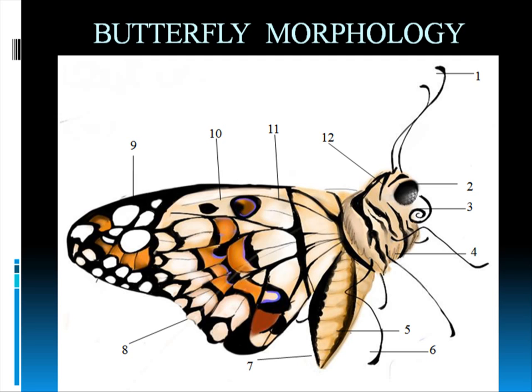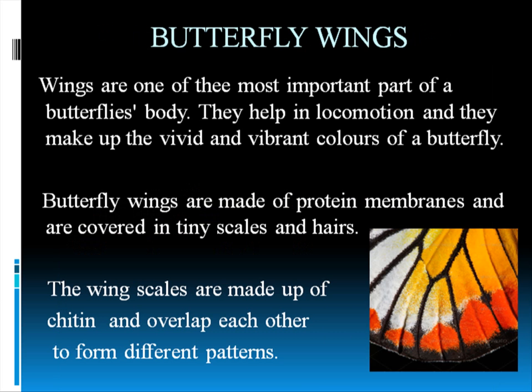Now come to number 6. Number 6 are the legs of the butterfly. And number 7, I already told. And number 12, the head. So I think everything is covered over here. Now let's go to the next slide. Butterfly wings. As I said earlier, the veins strengthen the wing. I told you that it takes nourishment through them, right?